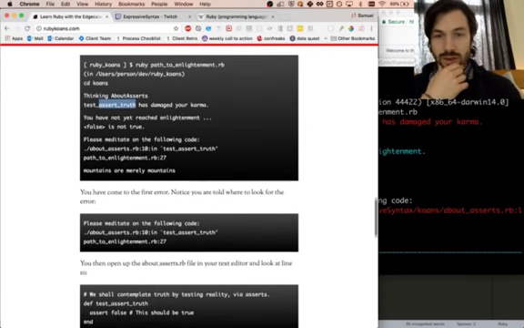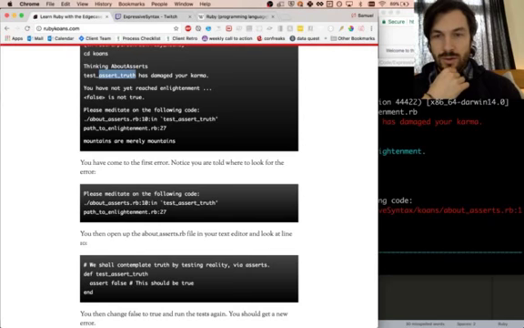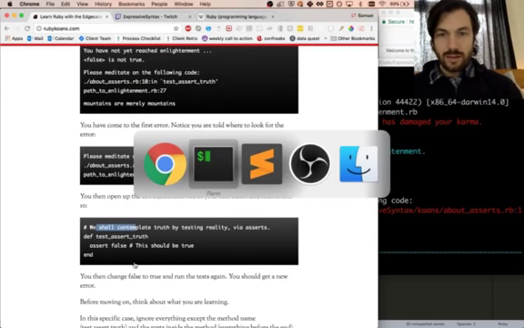You have come to the first error. Notice you are told where to look for the error. Yep, noticed that. Good. You then open up the about asserts.rb file in your text editor and look at line 10. All right, so let's do that.